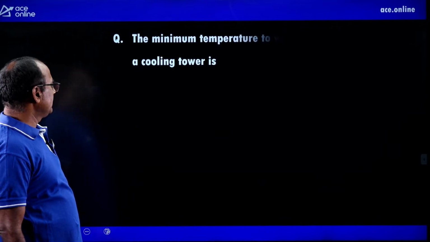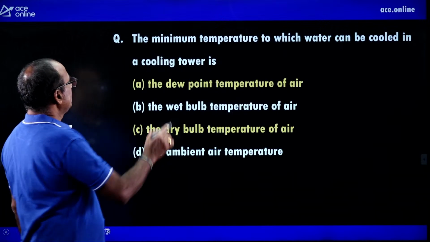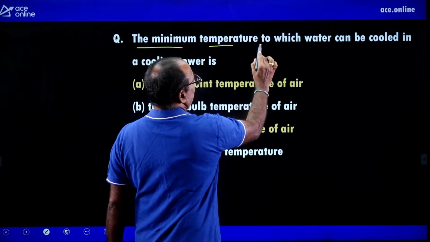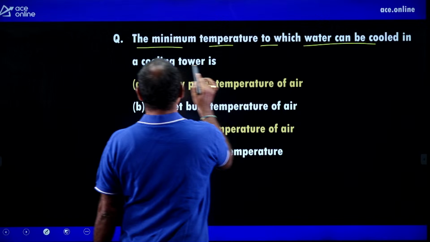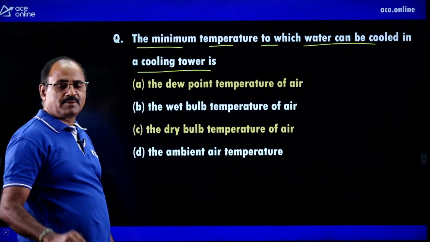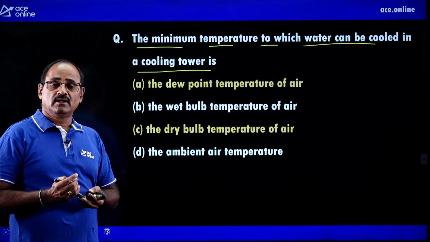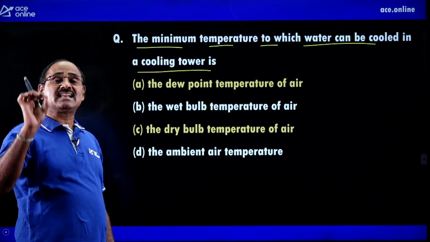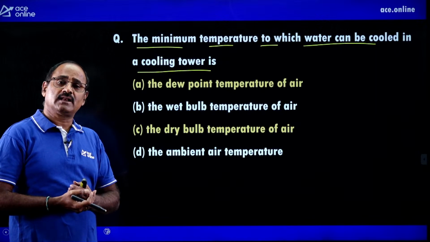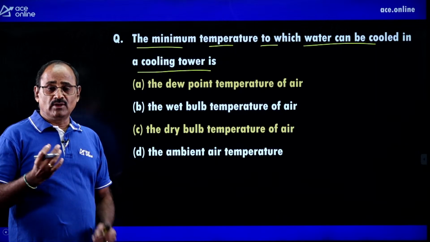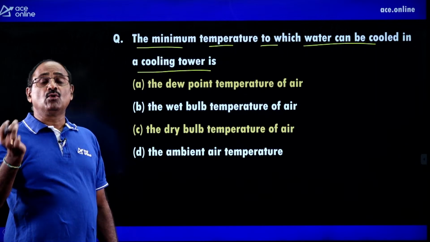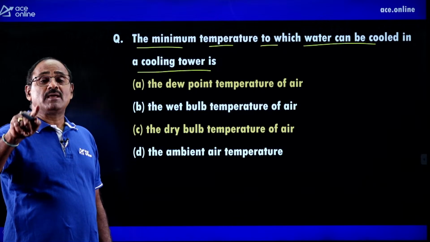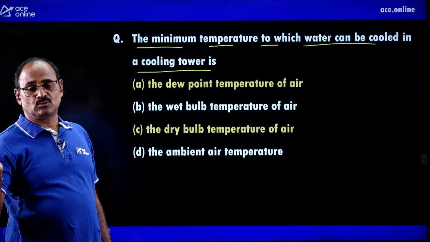Similarly, look at another question. It is asked like this. The minimum temperature to which water can be cooled in the cooling tower. Dear friends, remember the cooling towers are used for cooling the hot water available from the condenser of the thermal power plant or refrigeration units. In the cooling tower, that water can be cooled to the wet bulb temperature of the atmospheric air only.